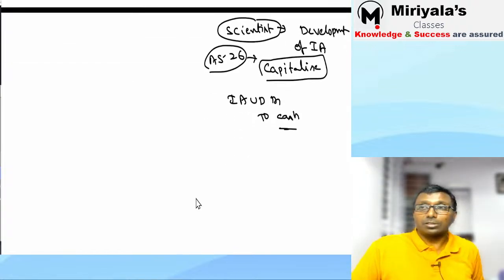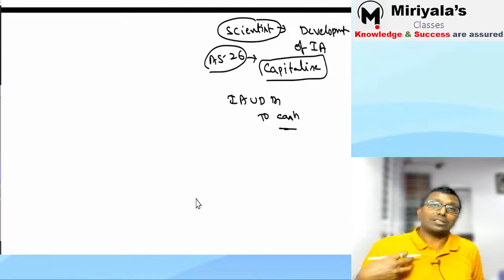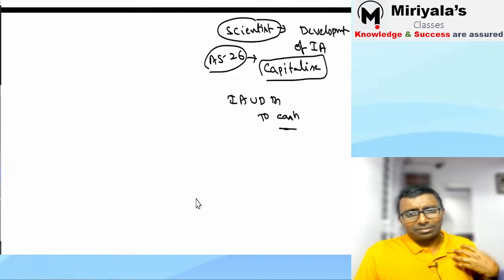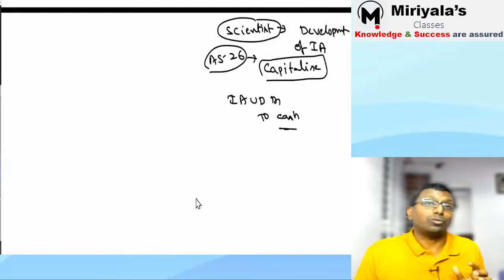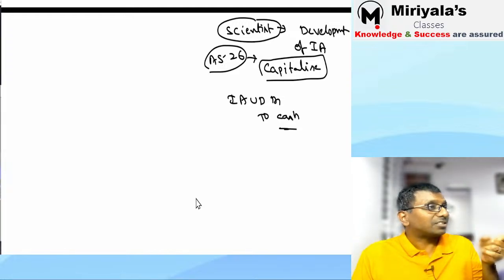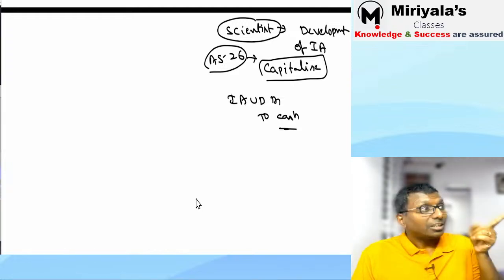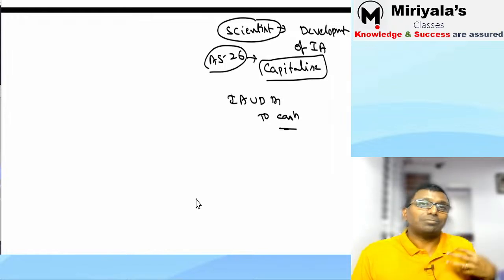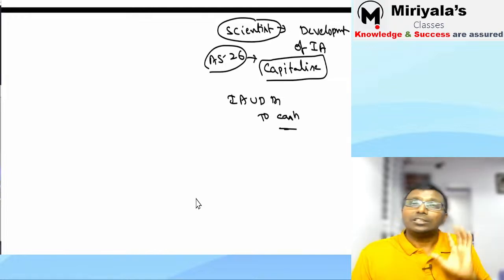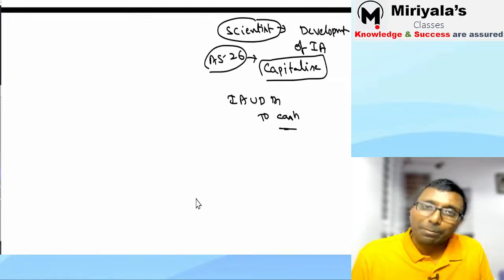Correct. Sometimes, suppose I have been employed for the installation of one machine. My 100% efforts are with respect to the installation of the machine. I can capitalize that. Got it? I can capitalize my own salary, my job itself. Why did you appoint me? I have been appointed only for the purpose of this installation. If this installation was not there, they would not have appointed me. Then yes, my salary expenditure is directly attributable to the specific machine. That's why this salary is going to be capitalized.